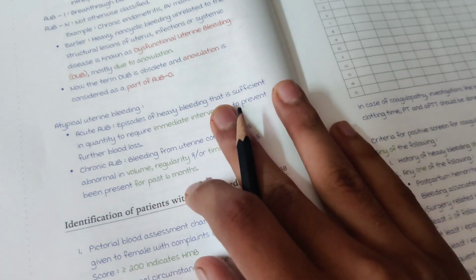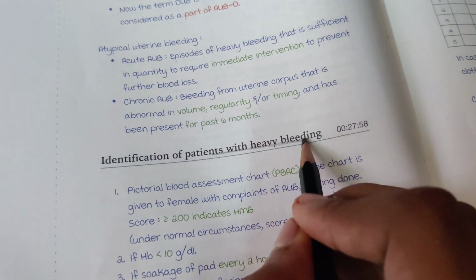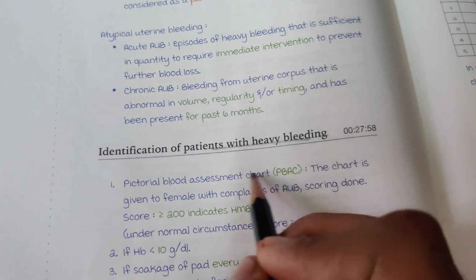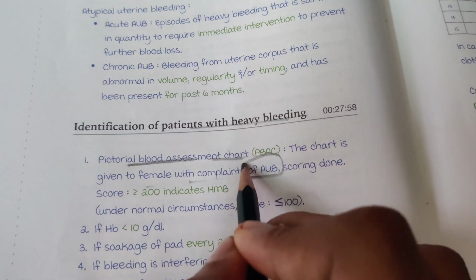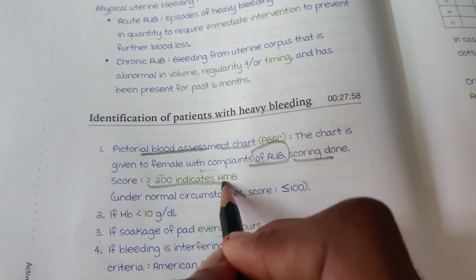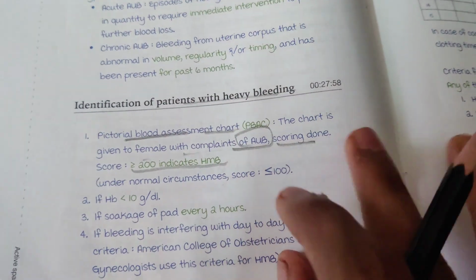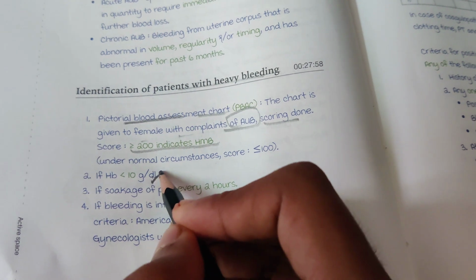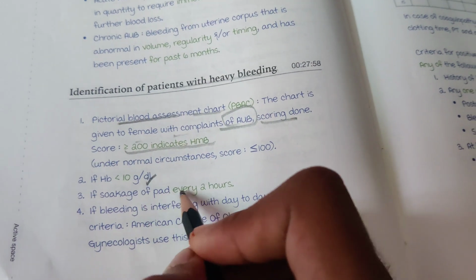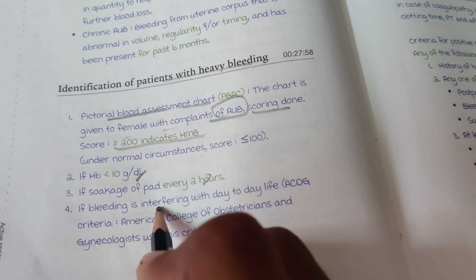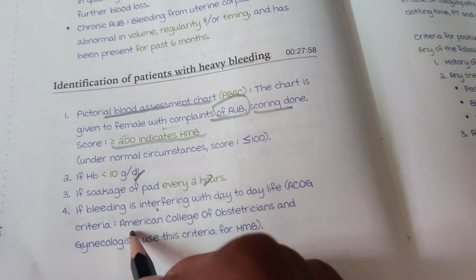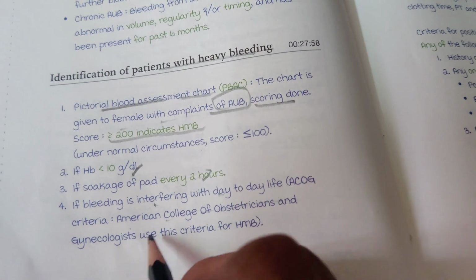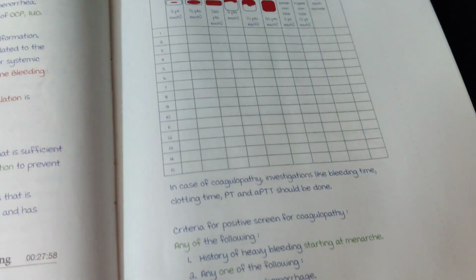And coming to identification of patients with heavy bleeding, we use the PBAC, that is the pictorial blood assessment chart. The chart is given to females with complaints of AUB. Scoring is done. A score greater than 200 indicates HMB, heavy menstrual bleeding. Also, if hemoglobin is less than 10, soakage of a pad every 2 hours, or bleeding interfering with day-to-day life, then according to the ACOG criteria, that is the American College of Obstetricians and Gynecologists, it is heavy menstrual bleeding.